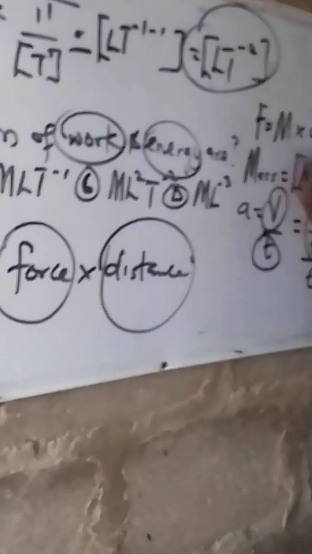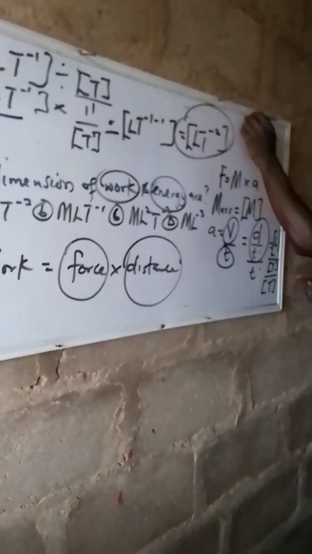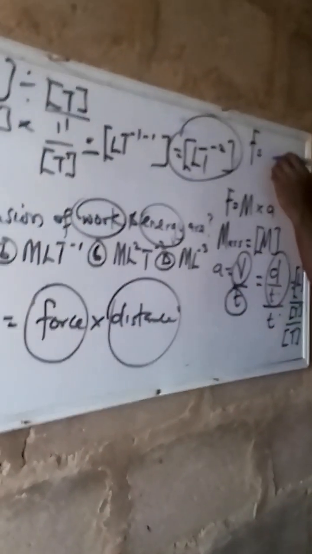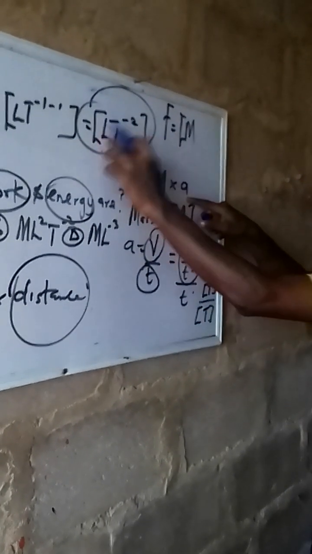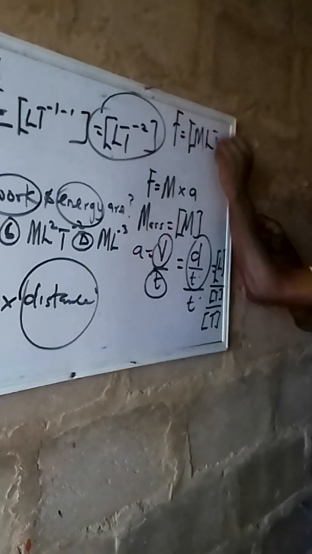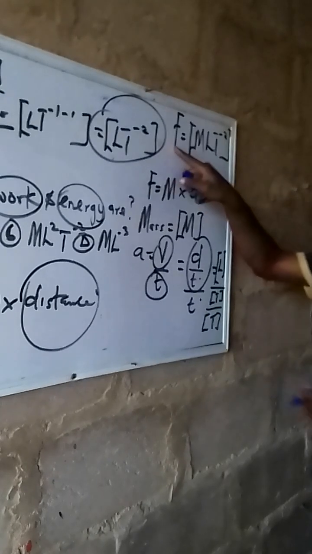This is A, this is M. Match them together. Therefore, our force now will be what? M. You can match everything together. A is what? LT per 2. This is the dimension for force.